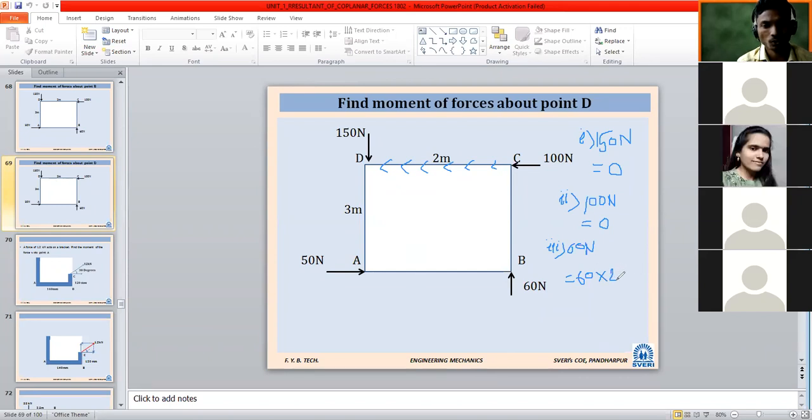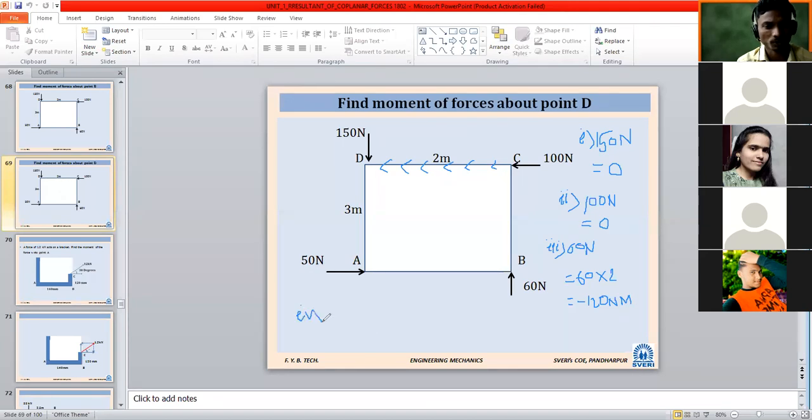So whatever force is applied, 60 Newton, will it have a clockwise or anti-clockwise effect? Anti-clockwise. That's why it will be 120 Newton meter. Correct? Yes.